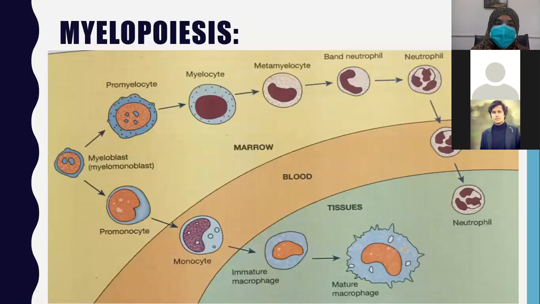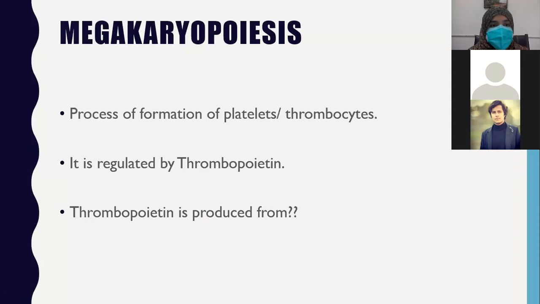So we have already discussed lymphopoiesis. This is myelopoiesis, and we have already discussed lymphopoiesis, in which B lymphocytes, T lymphocytes and natural killer cells are produced. B lymphocytes further give rise to plasma cells. Now megakaryopoiesis, beta. The formation of platelets is done by megakaryocytes.